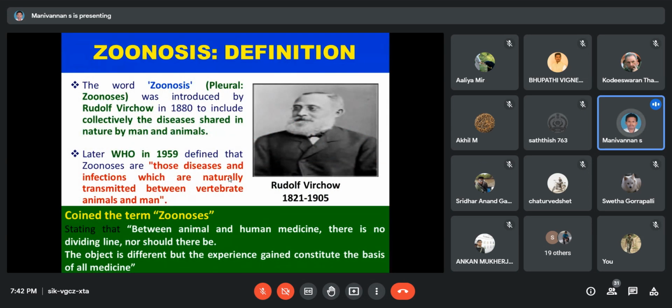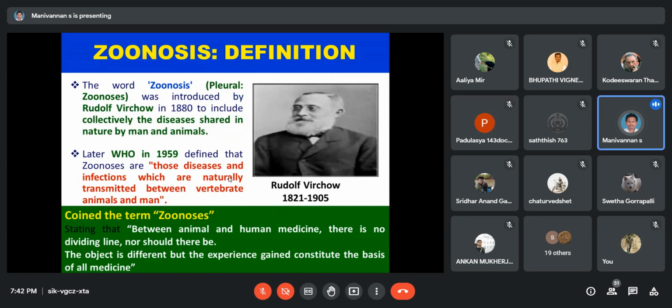The word zoonosis, the plural meaning zoonoses, was introduced by Rudolf Virchow, to include. Anyone tell, it is already known, a very famous name. Can anyone tell what is Rudolf Virchow's contribution in biology other than zoonosis? Just remember. Pathology, sir.